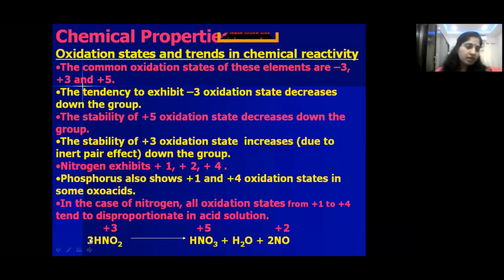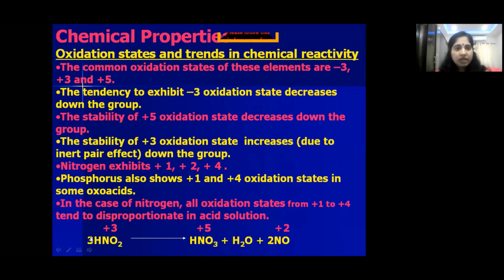Now coming to the chemical properties of group 15 elements. In that, first we'll see oxidation states and trends in chemical reactivity. Commonly, group 15 elements show three types of oxidation states: -3, +3 and +5. So these are the common oxidation states shown by group 15 elements.